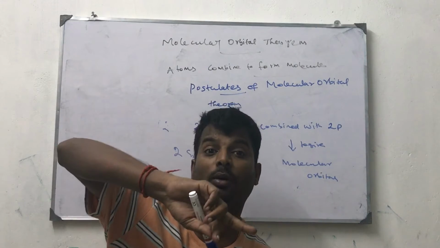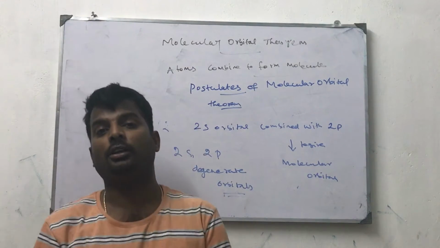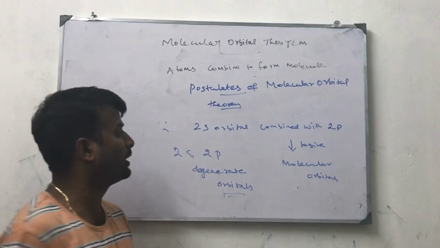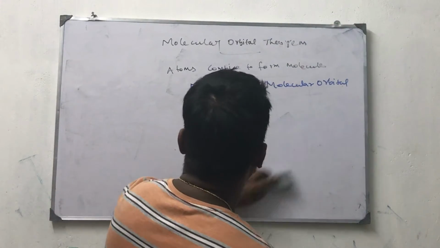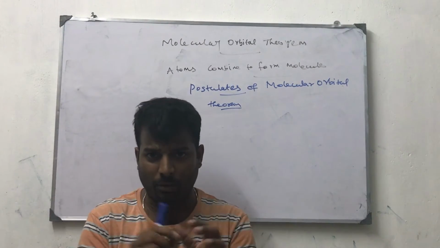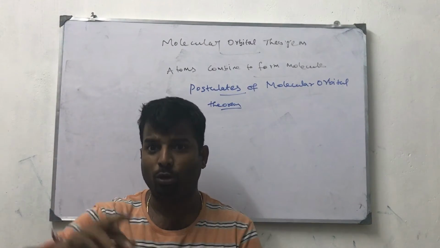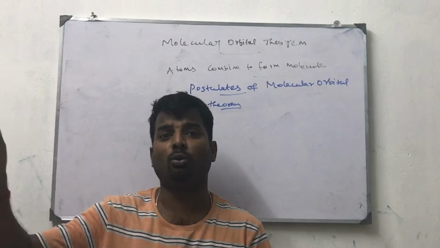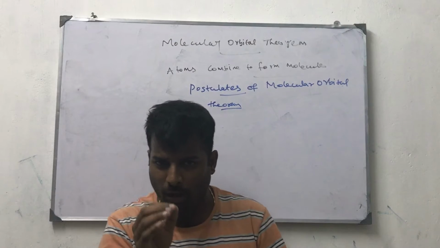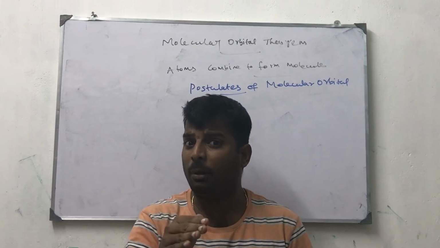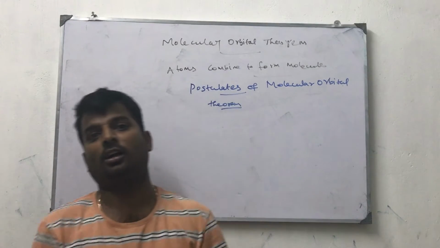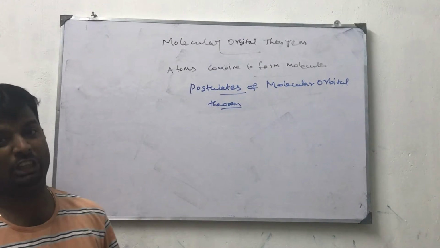So an electron can shift from an s orbital to a p orbital. That is electron promotion taking place. That is also possible here. Now I am explaining the third postulate. Two atomic orbitals combine to give two molecular orbitals. The shape of the molecular orbital depends upon the nature of the combining atomic orbitals.